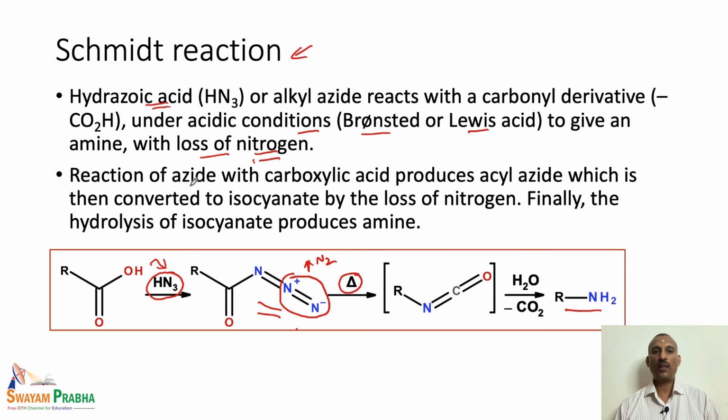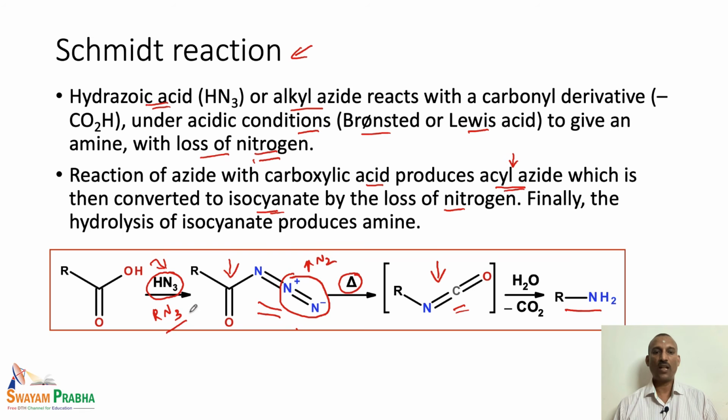When we react the azide with the carboxylic acid, we end up with the acyl azide. Once we have the acyl azide, the reaction then proceeds via the Curtius rearrangement: the formation of the isocyanate by the loss of nitrogen, and then finally we hydrolyze this isocyanate to the corresponding primary amine derivative. So, all these rearrangement reactions involve isocyanate as the crucial intermediate. The preparation of the acyl azide can be carried out using either hydrazoic acid, or we can also use alkyl azides.